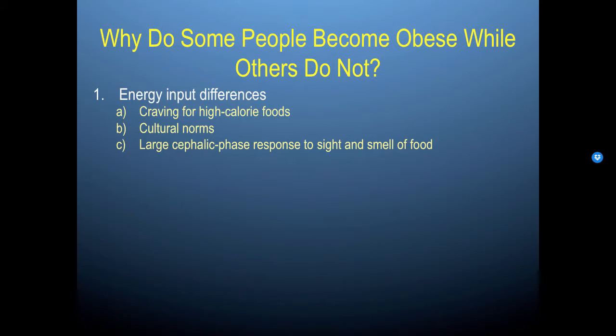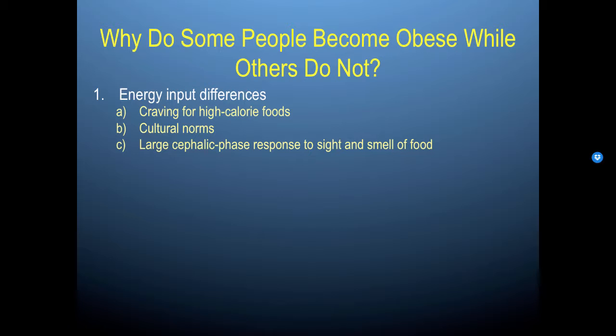One basic reason would be energy input differences. People differ in terms of their craving for high-calorie foods. There are also cultural norm differences, and people can have a large cephalic phase response to the sight and smell of food.